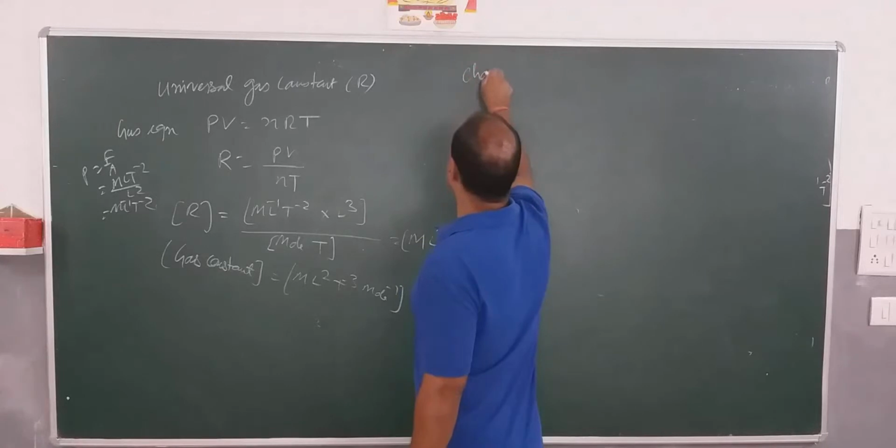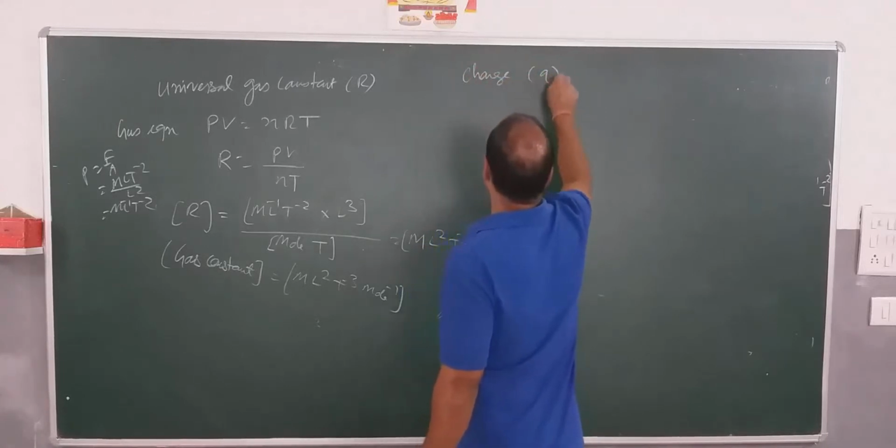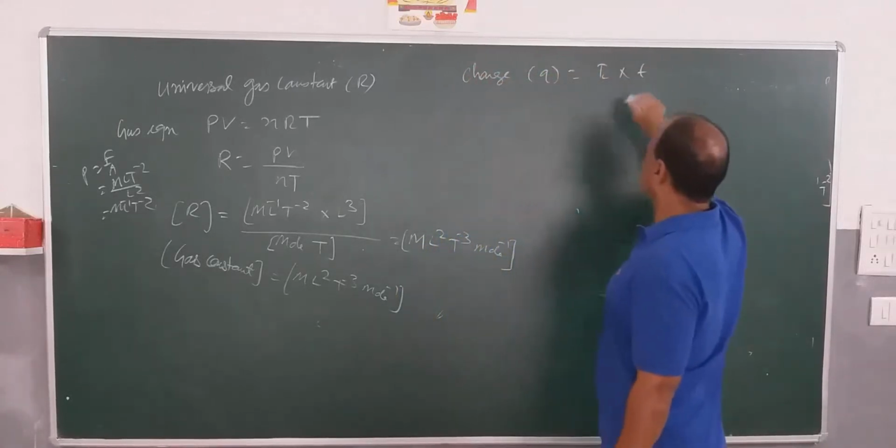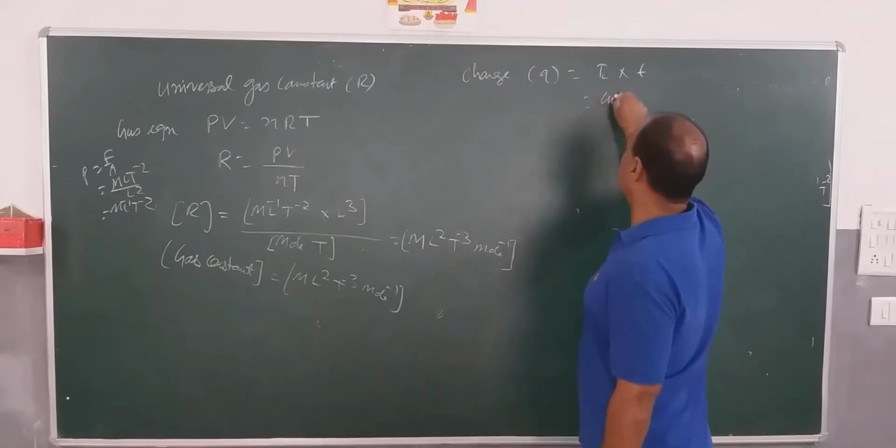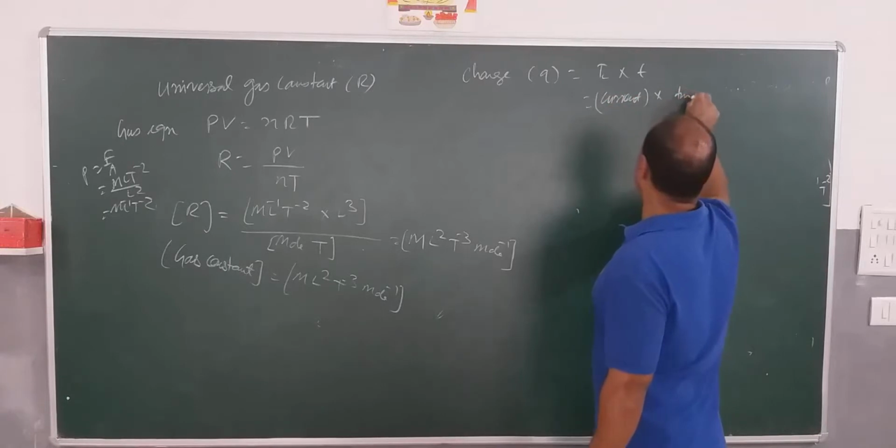Charge. Q is equal to I into T. You know what is I? I is current and T is time.